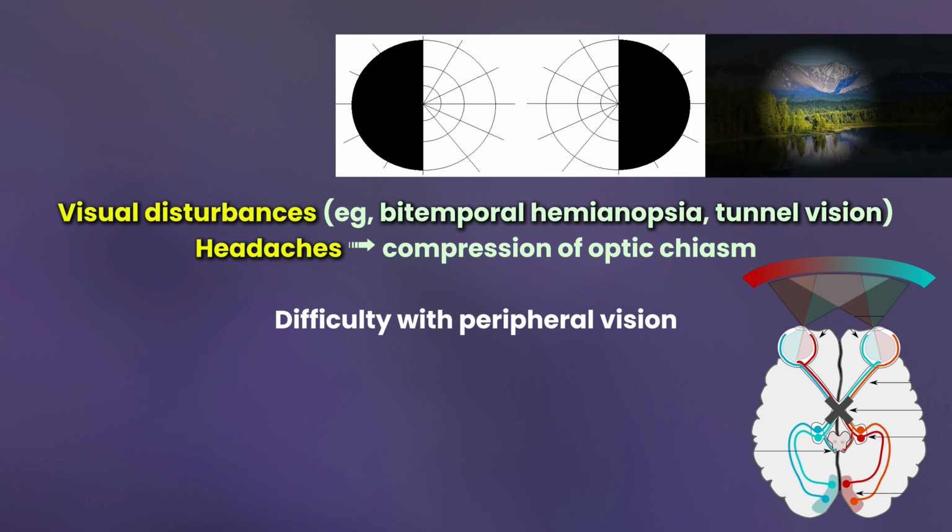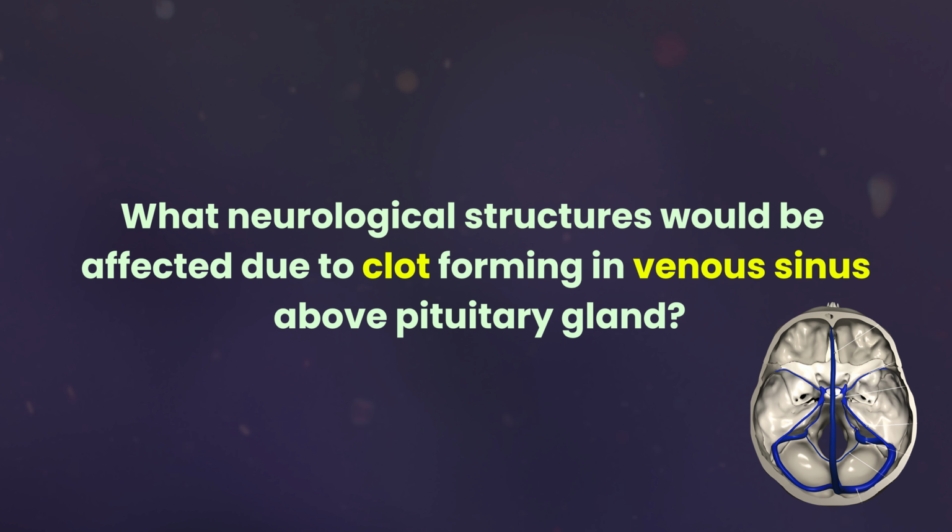Visual disturbances and headaches are common due to compression of the optic chiasm. Examples of visual disturbances include bitemporal hemianopsia and tunnel vision. The patients may complain of difficulty with peripheral vision. What neurological structures would be affected due to clot forming in the venous sinus above the pituitary gland?